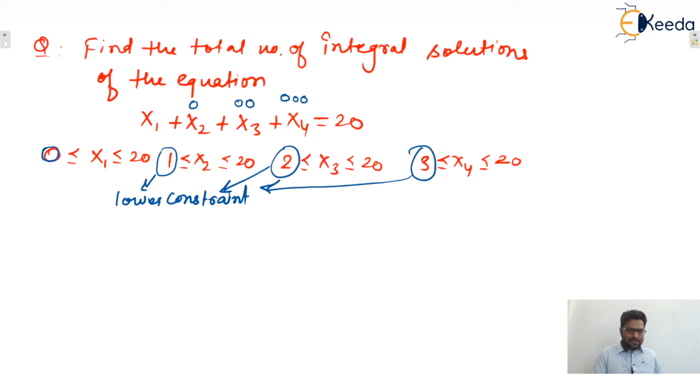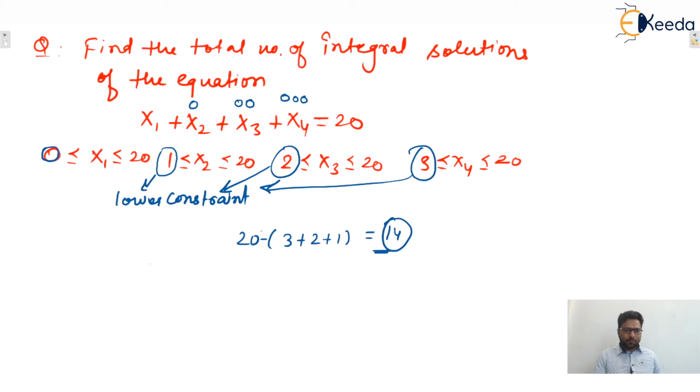Yes or no? Now after distributing, the total remaining is how many? 20 minus, 3 we have given to x4, 2 we have given to x3, 1 we have given to x2. So 20 minus 6, now 14 are remaining. Now distribute these 14 among x1, x2, x3, x4 in such a way that anyone can get any number of objects. Now our condition is satisfied, so we can apply (n minus 1 plus r)Cr.